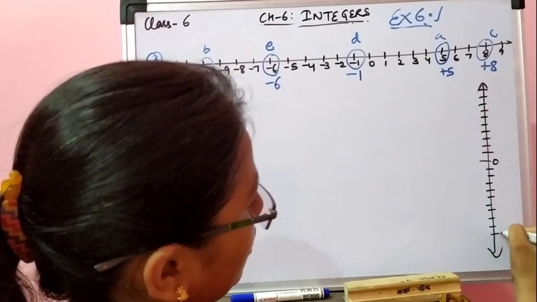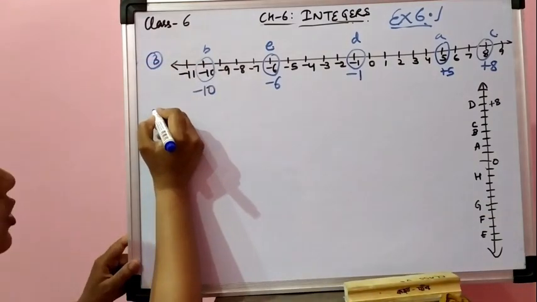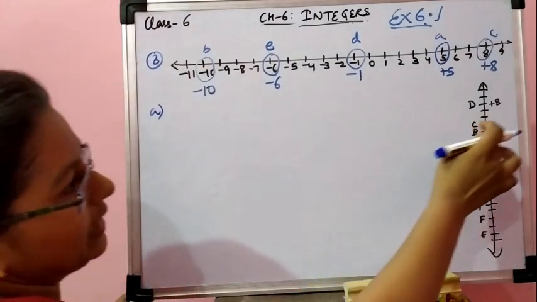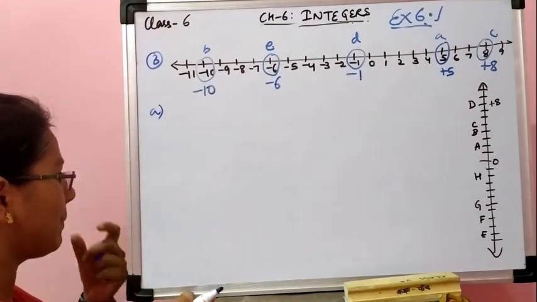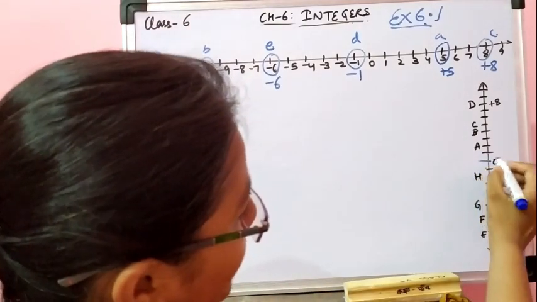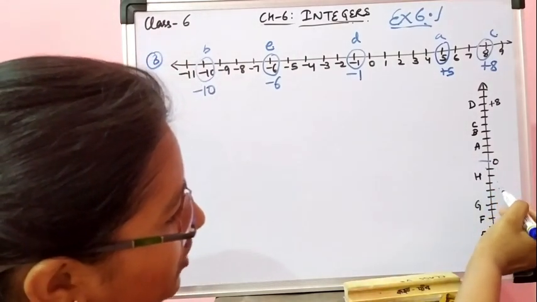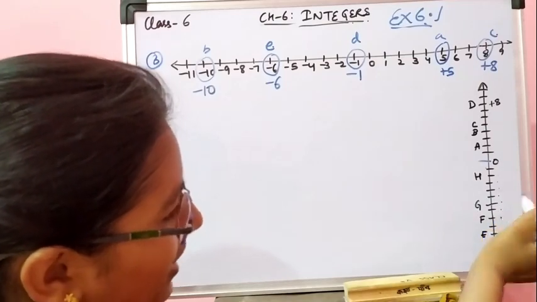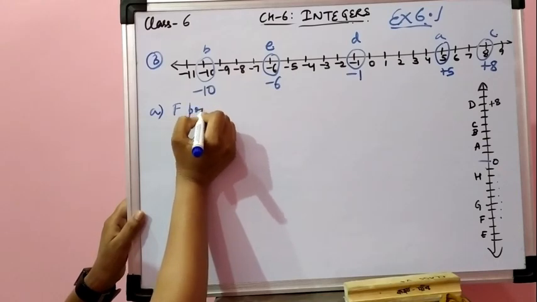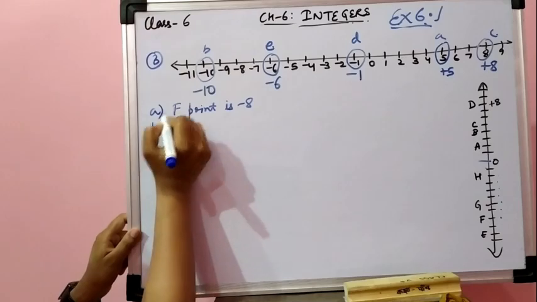And A, B, C. So in A part, if the point D is +8, जो आपका D point दिख रहा है that is represented by +8, then which point is -8? अब हमें काउंट किसके रेफरेंस में करना है? 0 के रेफरेंस में. So this will be -1, -2, -3, -4, -5, -6, -7 and -8. So F point is -8. Okay, very simple.